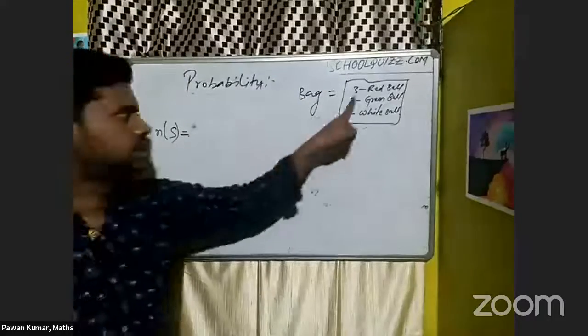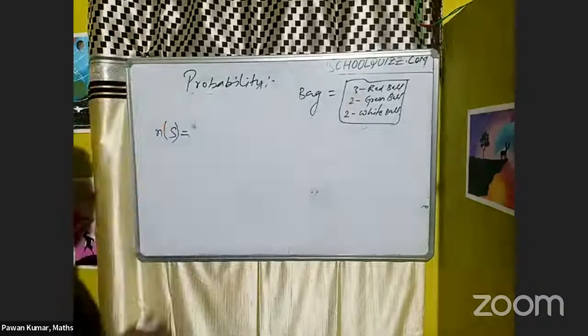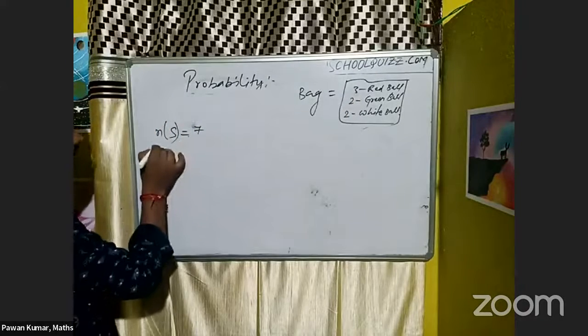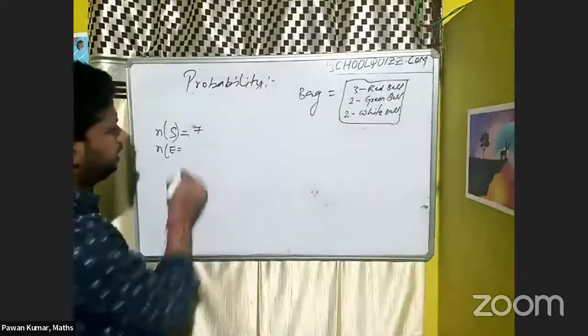So n of s is nothing but 3 plus 2, add all the numbers: 3 plus 2 is 5, 5 plus 2 is 7, correct. Now n of event e. Suppose I am asking for the event of getting a red ball.